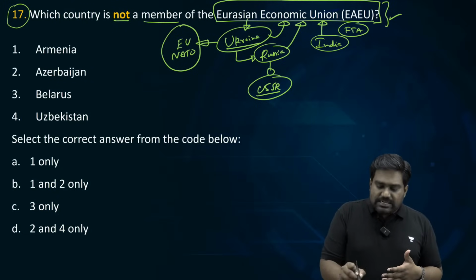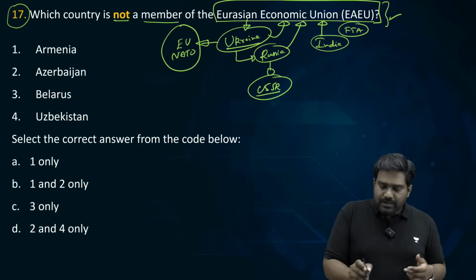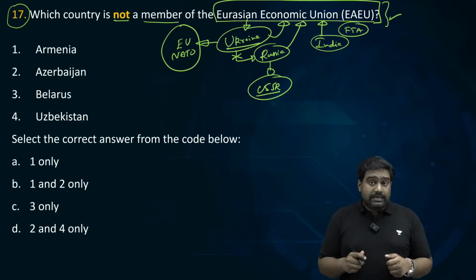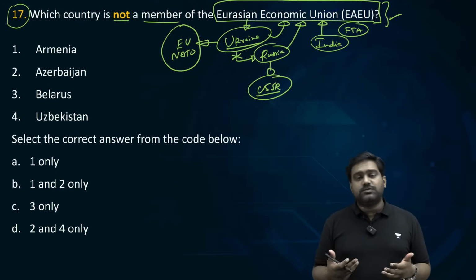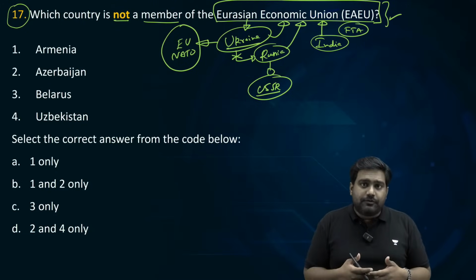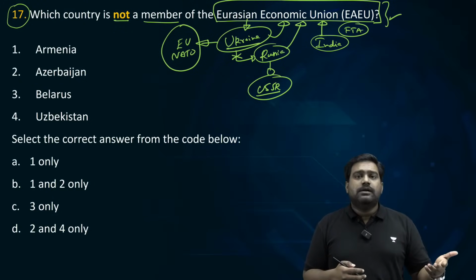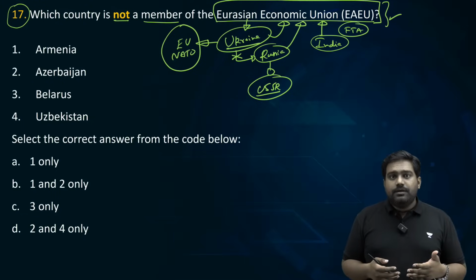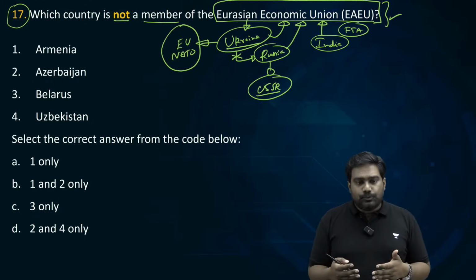But as Ukraine started swinging towards the west, Ukraine declined to be a part of such an economic bloc, and that is what led to the rise of tensions between Russia and Ukraine. Gradually, this built up over a period of time, and eventually Russia started attacking Ukraine from 2014. Right? So there is a direct connection between the two.